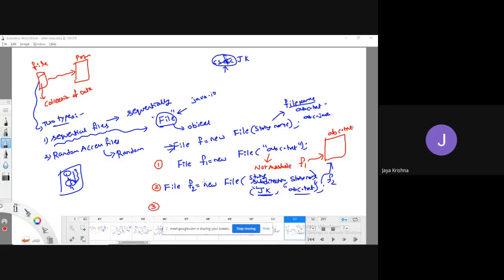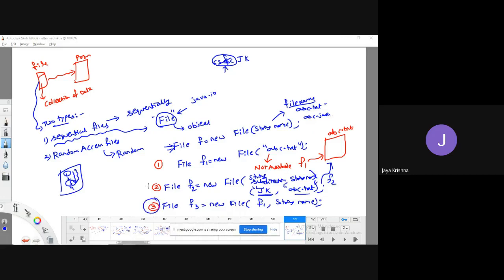Or the another way is I can pass a directory object. I need to explain the syntax later, but as all these are at a single location, it is easy for you to remember. New File of F1 is an object. What object? It's a kind of directory reference. Another one is a string name. Let me come to this third syntax again.